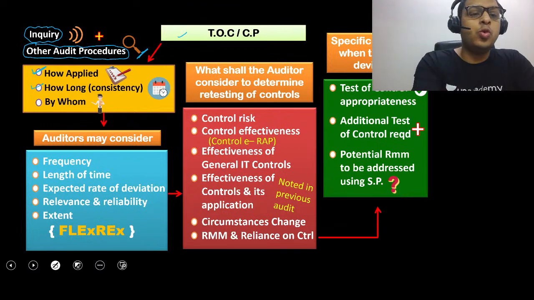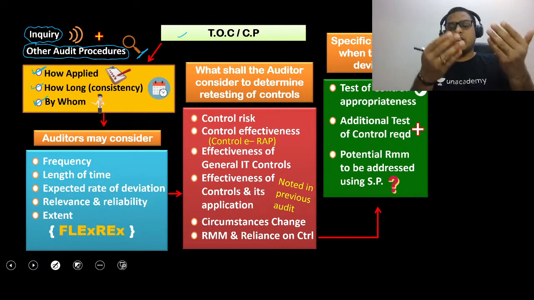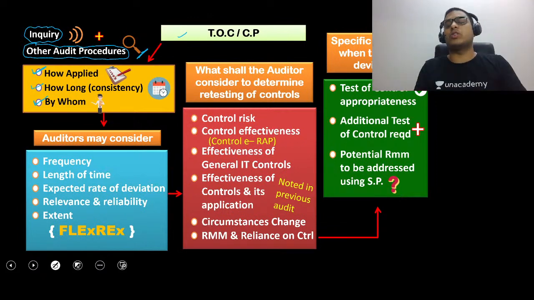Third, who is the person who is responsible? By whom is the control applied? Who is taking care of controls, who is seeing whether controls are in place or not? That is the person we should talk to, inquire, speak to. He will give us the perfect idea about controls. So basically, we are just taking an overview of the controls.